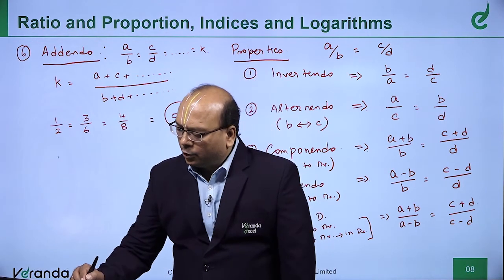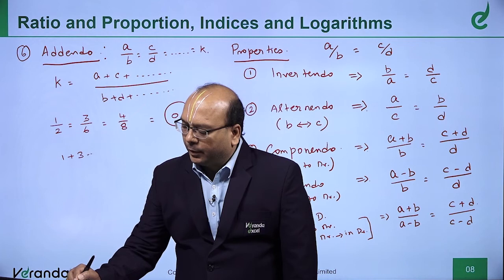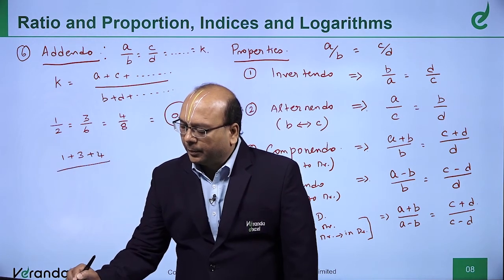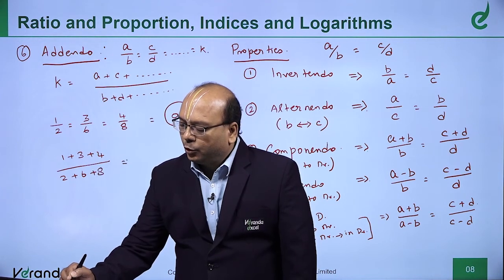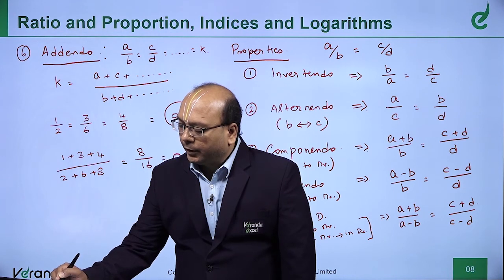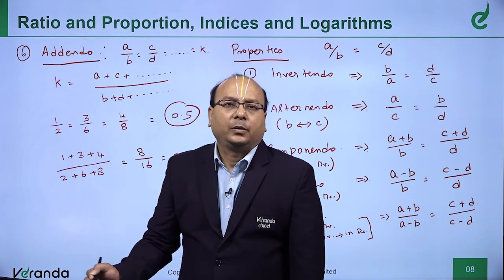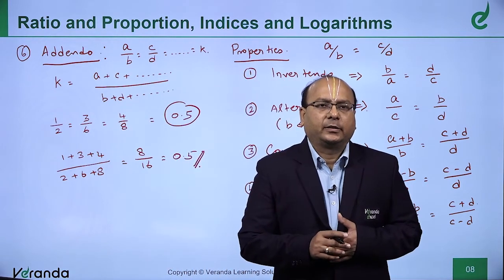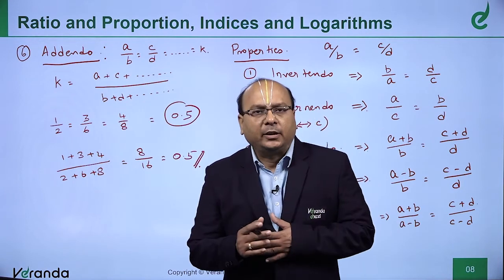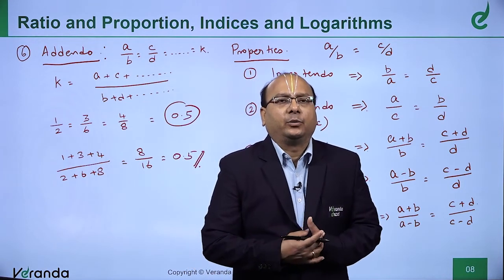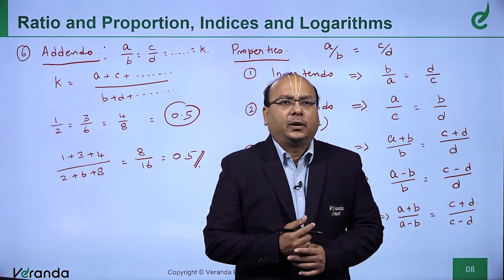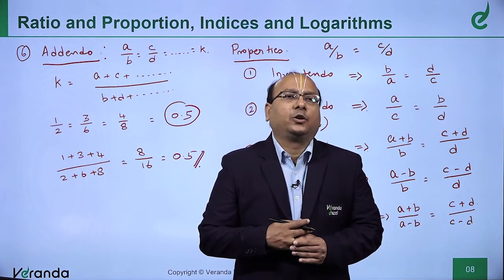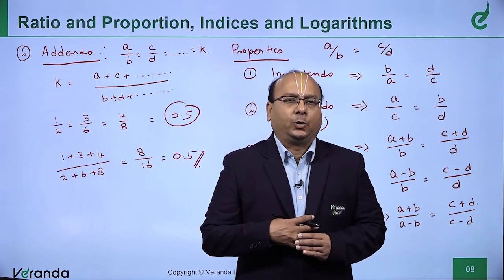When I add all the numerators, what do I get? 1 plus 3 plus 4 divided by 2 plus 6 plus 8. Numerator I get 8, denominator I get 16, still it is 0.5. You understand? So, when you add all the numerators and all the denominators, the basic ratio has not changed. Since it adds all the numerators, it's called addendo.